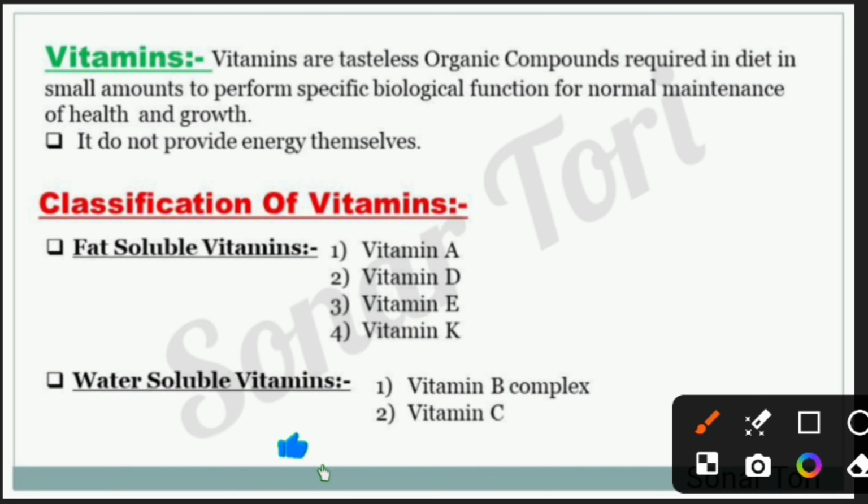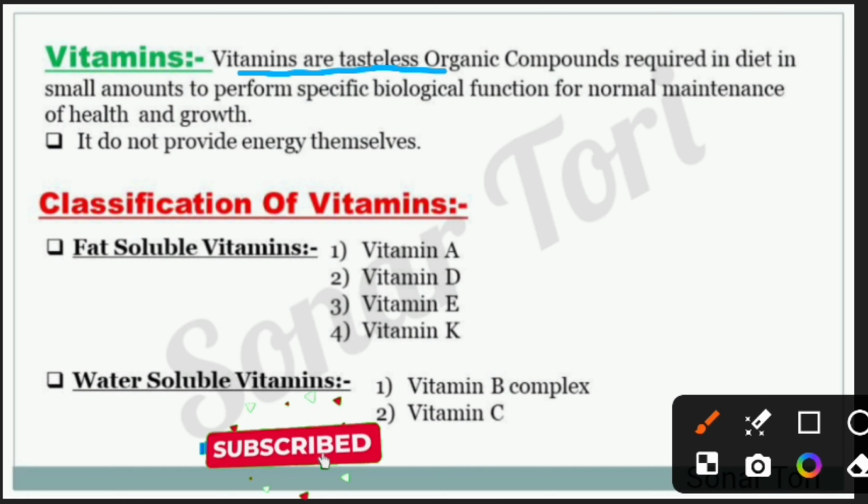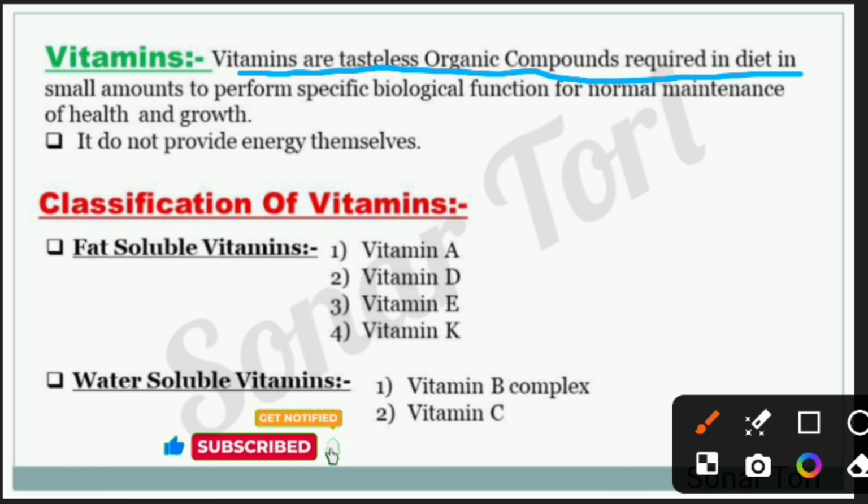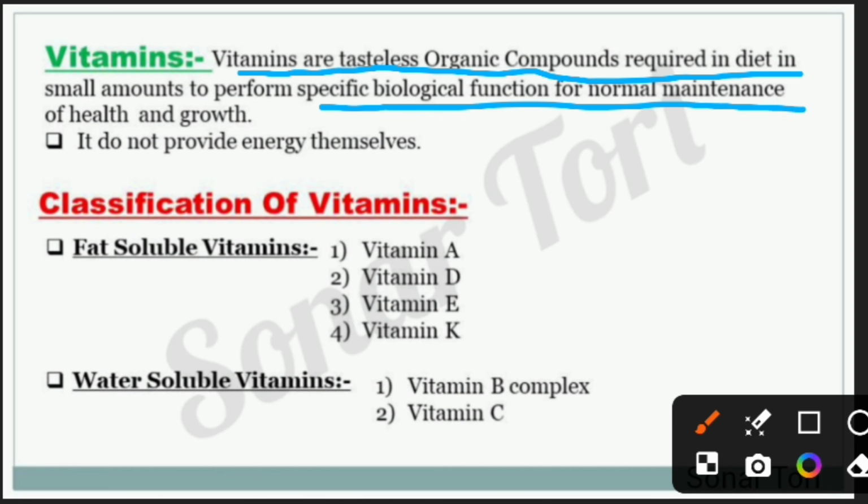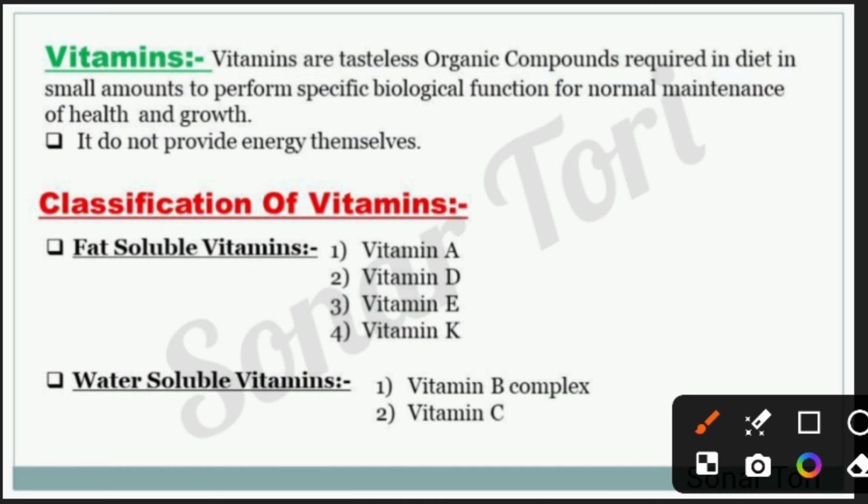So let's start. First of all, vitamins. What are vitamins? Vitamins are tasteless organic compounds required in the diet in small amounts to perform specific biological functions for normal maintenance of the health and growth. It is the most essential component for our body, but it does not provide energy itself.